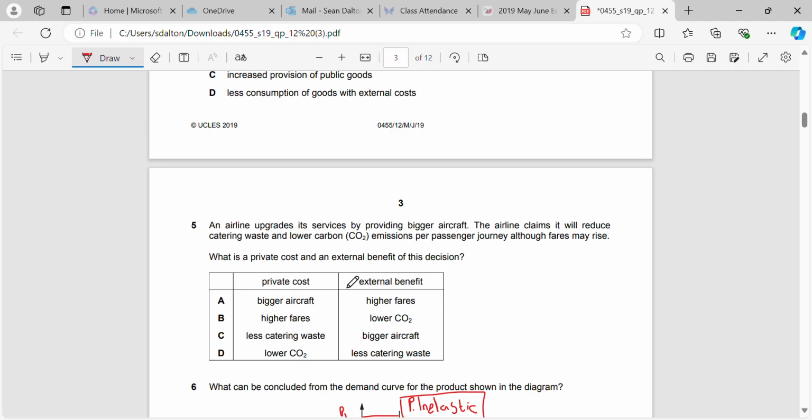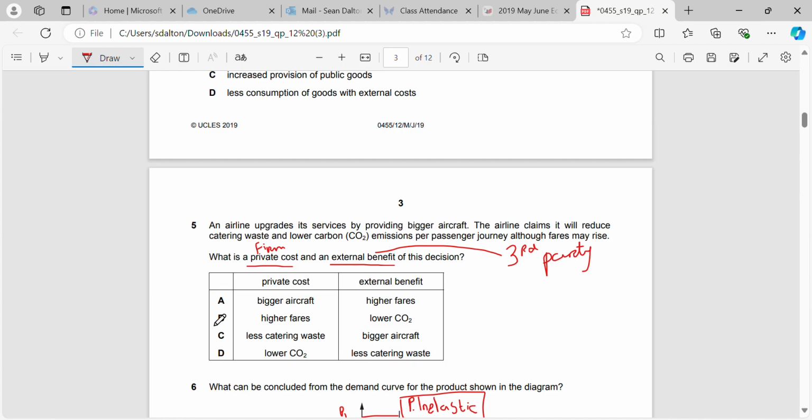Okay, question 5. An airline upgrades its services by providing bigger aircraft. The airline claims it will reduce catering waste and lower carbon emissions per passenger journeys, although fares may rise. What is a private cost and external benefit? Okay. Remember, external benefit is third parties who are going to benefit from this decision that was made, right? Private cost is the cost that the firm is going to incur. Okay, so this is relating to the firm specifically, this airline. What cost are they going to have to incur because of this?